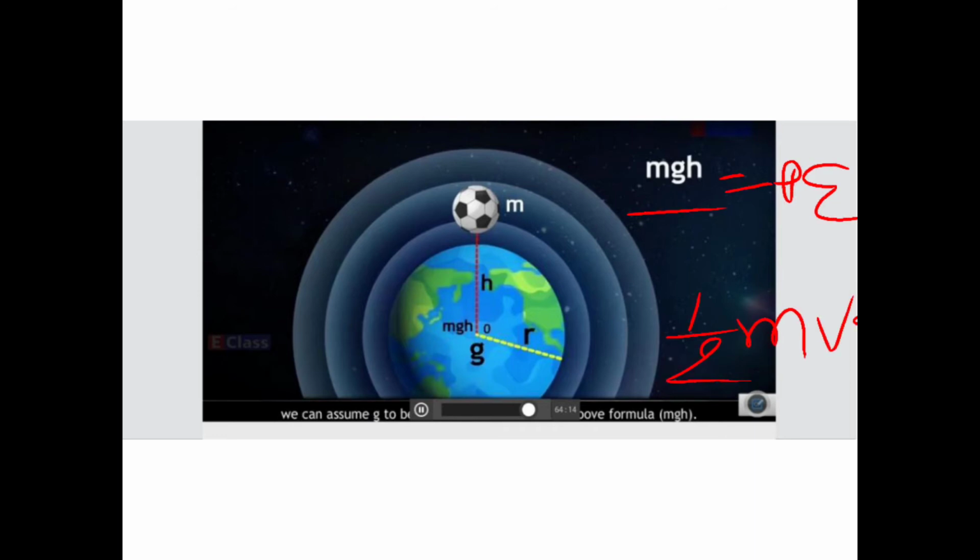So these were the two formulae you have learned. Correct? So we are going to make use of them and draw a fantastic conclusion: if we want a satellite to escape from the earth, what should our initial velocity be, and everything we are going to learn. A very interesting part. Just concentrate.